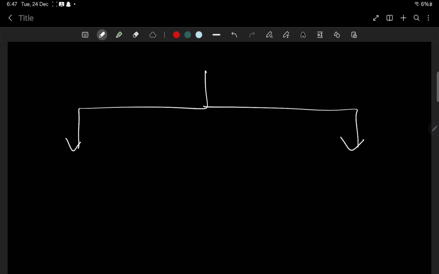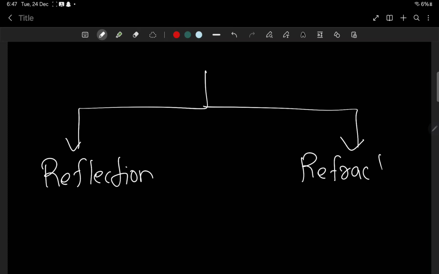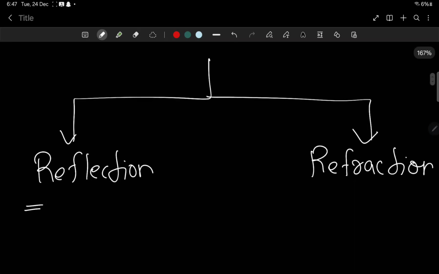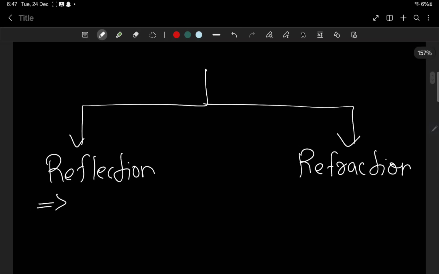Ray optics is a chapter that is really split into 2 parts. One is reflection and the other is refraction. In reflection, in the JEE Main syllabus, they have only mentioned spherical mirrors.